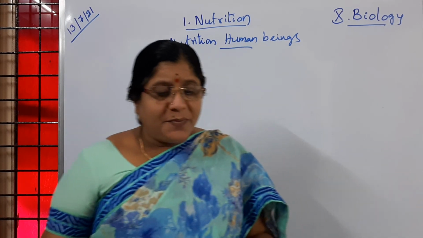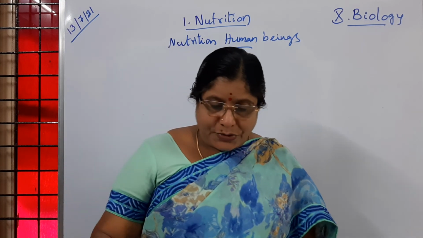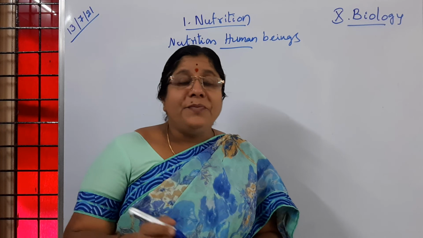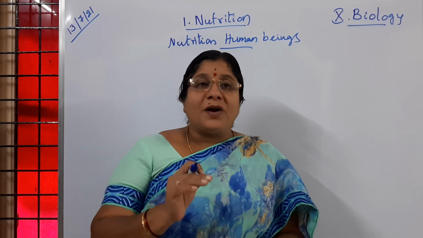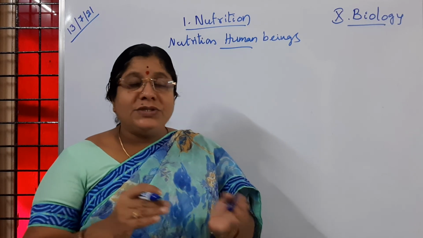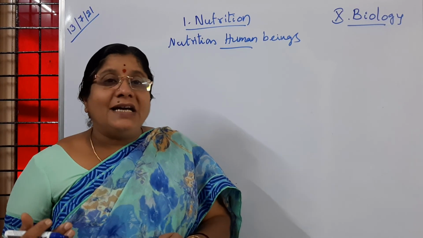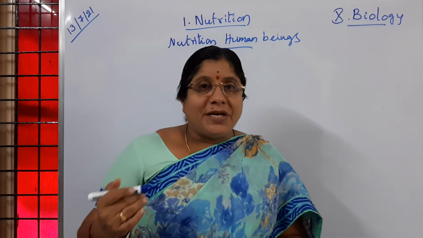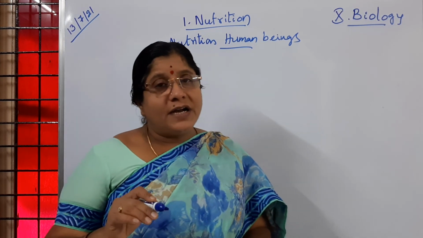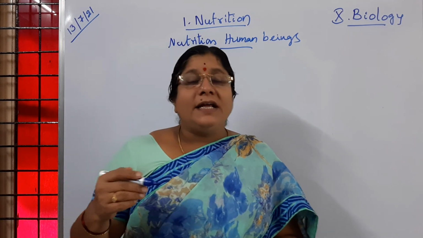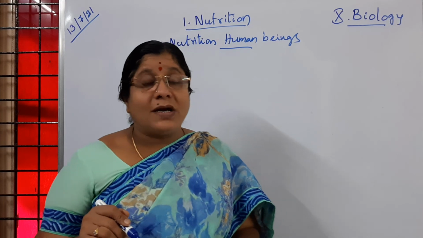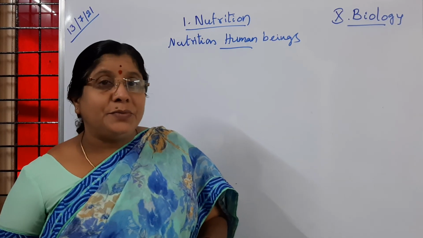If we observe the process of digestion, how it is going to happen, what do you mean by digestion? The process of conversion of complex food items into simple form by the action of digestive enzymes in the alimentary canal is called digestion. And after digestion the food has to enter into other parts. So what can you understand here, other part means what? Other system it is going to enter.